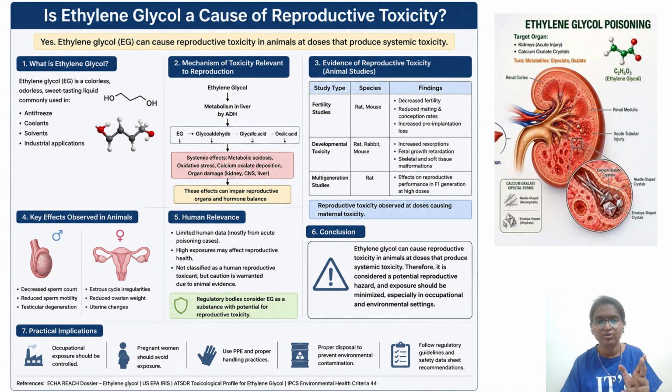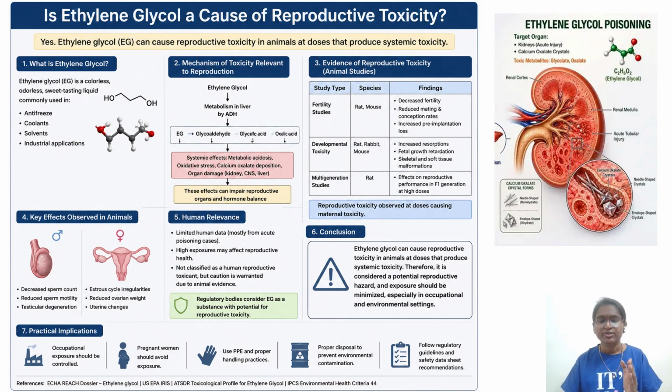You can pause the video and go through systemic effects, metabolic acidosis, oxidative stress. This is the thing by which the cell will be deprived, free radical formation. With this, the cell will undergo either necrosis or apoptosis, calcium oxalate deposition, organ damage of kidney, CNS, and liver. These effects can impair reproductive organs and cause hormone imbalance. So this was about the mechanism.